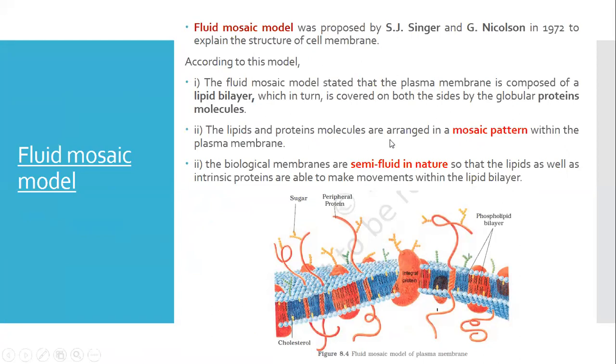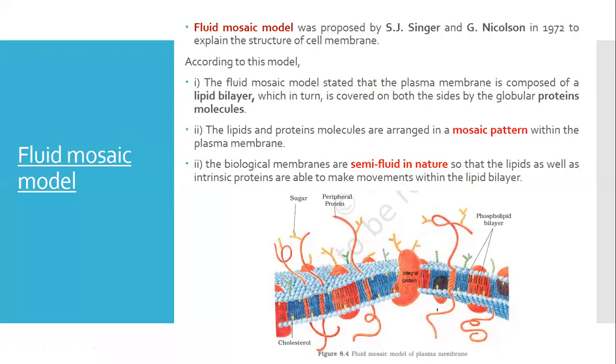So this was our last slide of the previous session, in which we studied the plasma membrane. We know that this plasma membrane is also known as the cell membrane. It is the outermost boundary of most living cells.